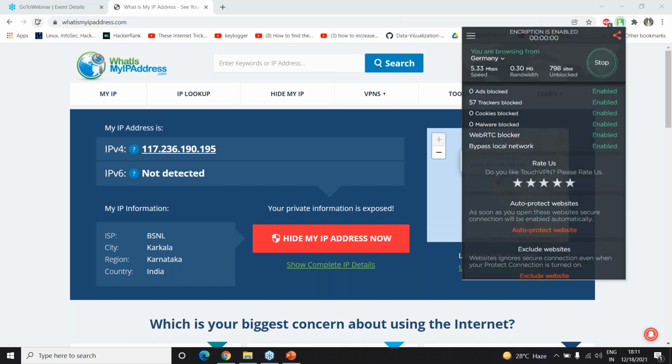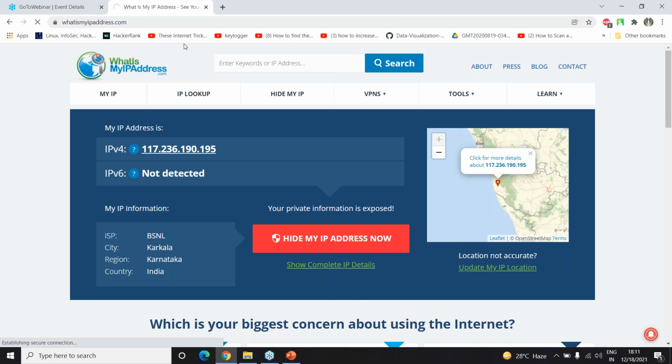Let me just try putting it on another IP. I don't think it is going to respond because I've connected to a server which is a different server, not my home server. That's why maybe there are already some restrictions set. So you see here, it gives me an error. Probably if I change this to my hotspot, or check from my home's Wi-Fi network, it will not give me an error.